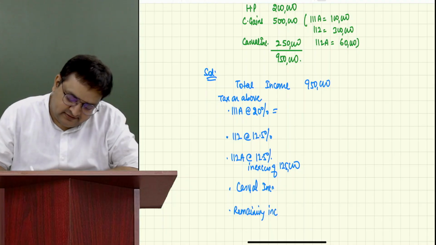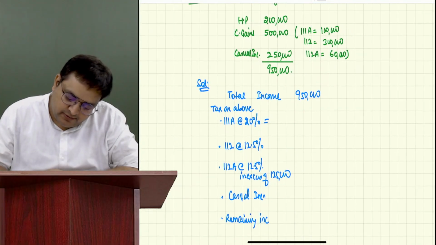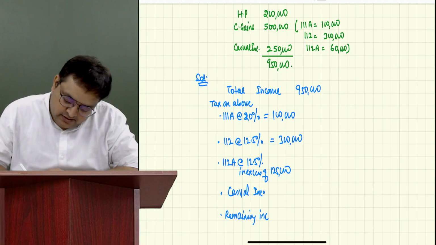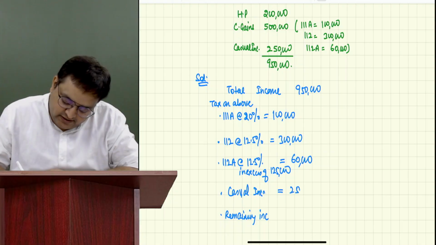Now 111A is how much? 111A is 1 lakh. 112 is 3 lakh. 112A is 60,000. Casual income is 250.